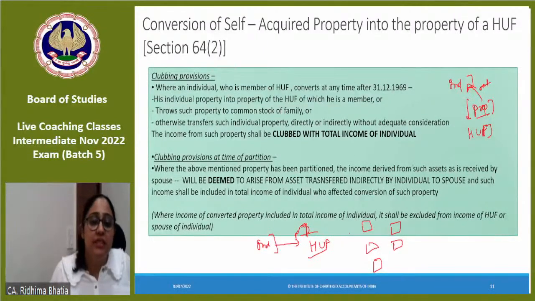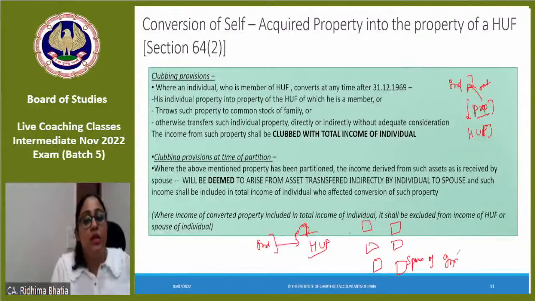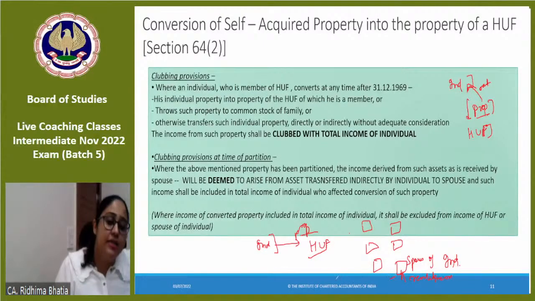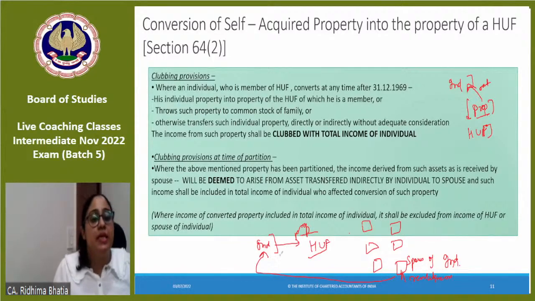The HUF has parted. So they say कि whatever share the spouse of the individual get, उस share पे whatever rental income would come or whatever income would come would be taxable in the hands through clubbing provisions in the hands of individual. What did I say? यहाँ तक तो we all got clear. Here till this point, I don't think anyone has a problem.